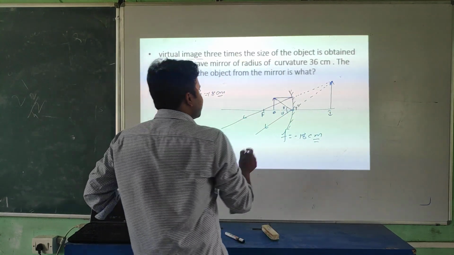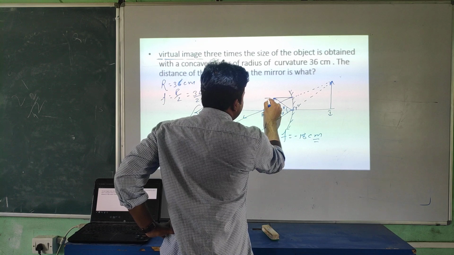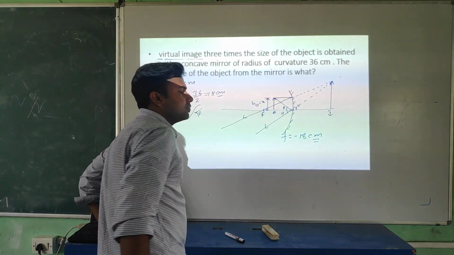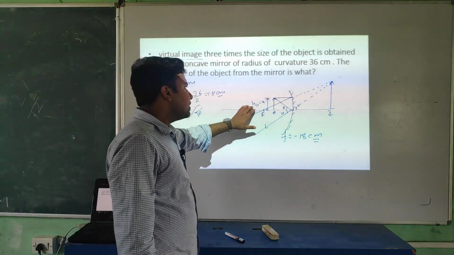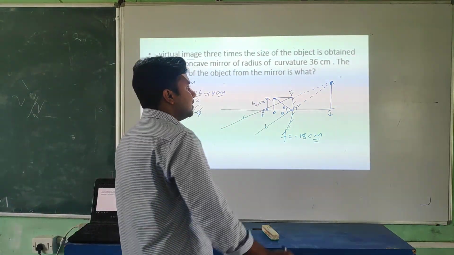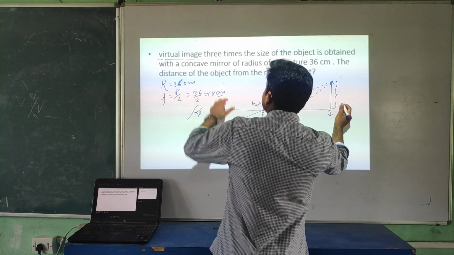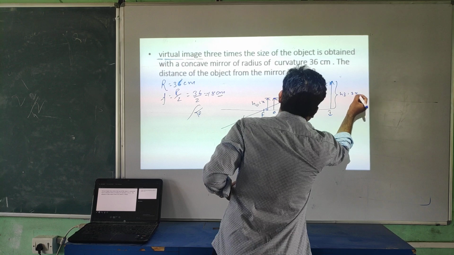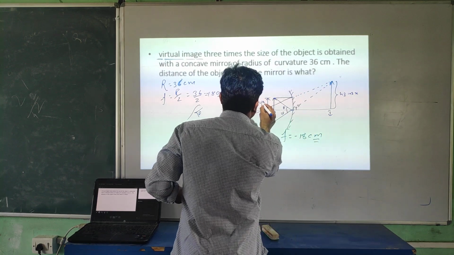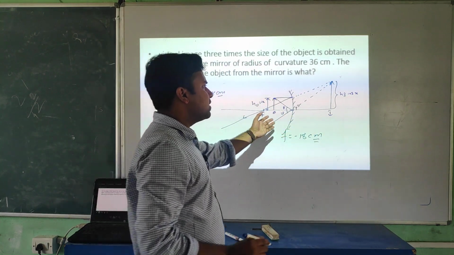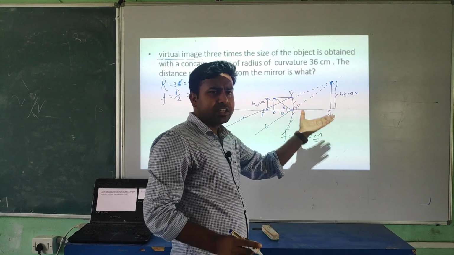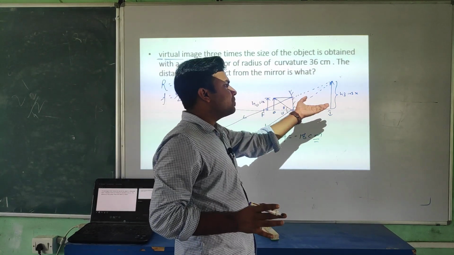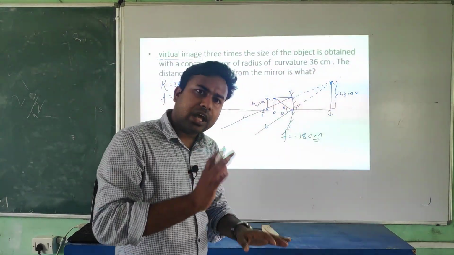Now I am assuming the height of the object is x. Try to understand. The height of the object is x. The height of the image, from the question, what can you write? Height of image is 3x. Positive. This one is also positive. Why? Because in the case of a virtual image, both will be positive because both are above the principal axis. So you have to assume both are positive.